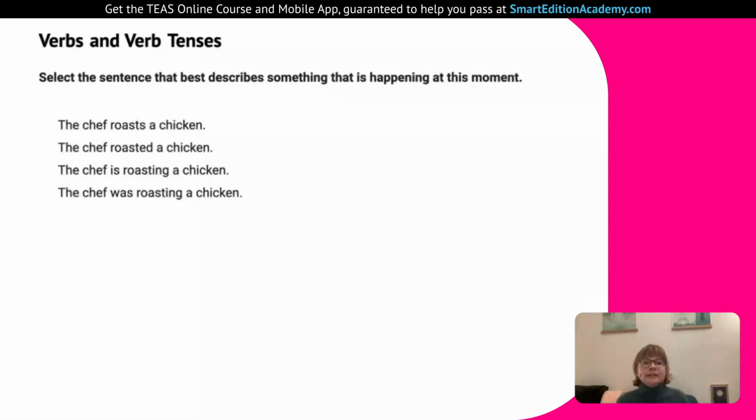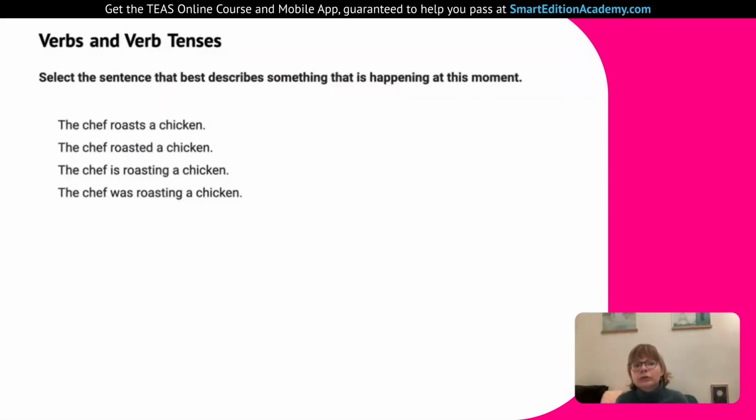So this is a little bit interesting because this is present simple tense. And in some languages, I know because I teach some French students, so in French, this could mean it's happening at the moment, but not in English. Present simple just is really general. So you can imagine saying the chef roasts a chicken every night for dinner, or the chef roasts a chicken every Sunday. So that's kind of a routine or a regular thing, but this isn't the way we say he's doing it right now. So that would be something else, which we'll see.